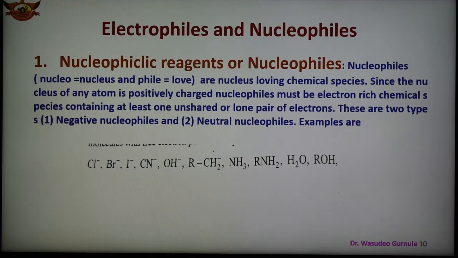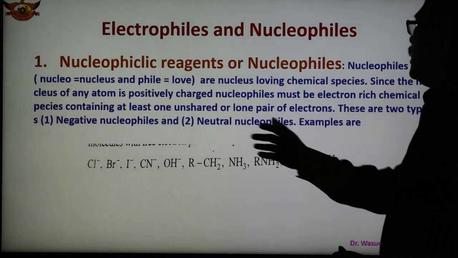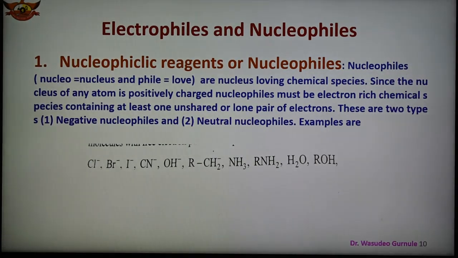The name nucleophile means nucleus loving and indicates that it attacks a region of low electron density, that is a positive center, in the substrate molecule. Nucleophiles are electron rich, and there are two types, negative and neutral.